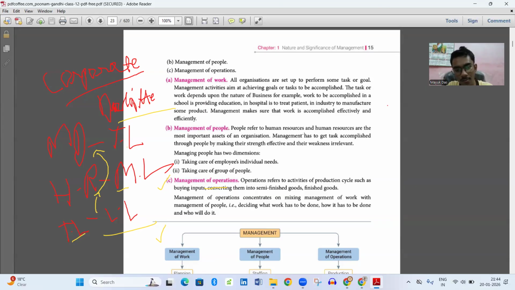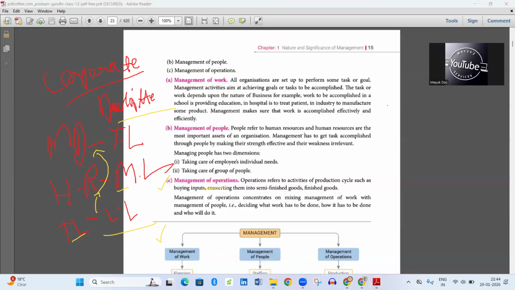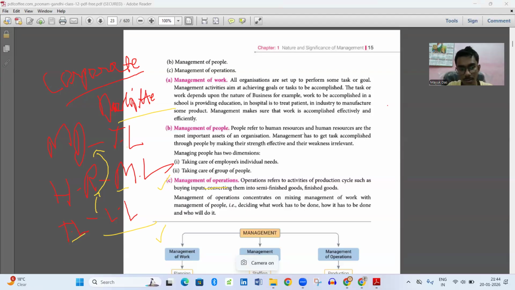Management has to get tasks accomplished through people by making their strengths effective and their weaknesses irrelevant. Management of people has two dimensions: taking care of employees' individual needs and taking care of the group of people. Yes, a manager should take care of their employees' individual needs and take care of their group of people. That is the thing.